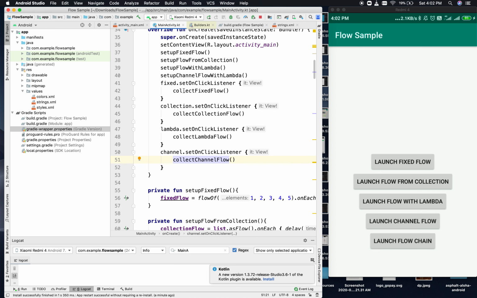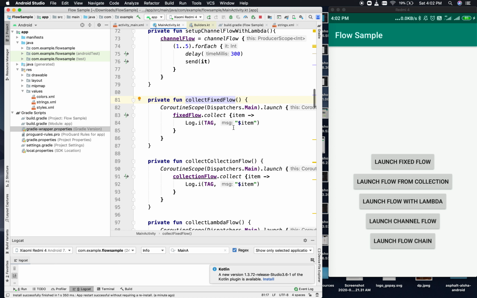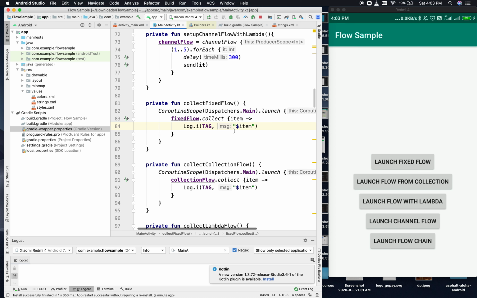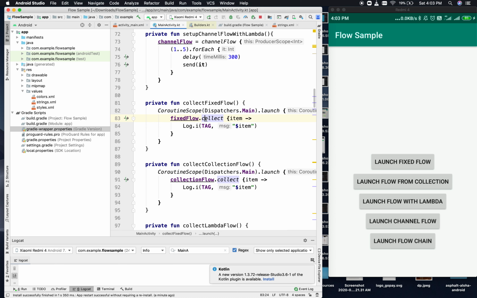And as soon as we give the collect call, we get the callback to the definition of the flow, and from there the emission of those flows happens, and in the collect block we are just printing those. That's what is happening. And with collect, you have to remember one thing: collect is a suspend function, so you have to put it in a coroutine scope. That's what I have done here.